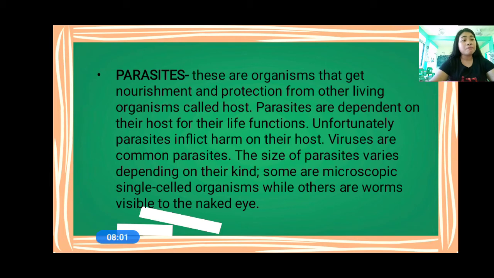So again, what is a parasite? Parasites are organisms that get nutrients and protection from another living organism, which we call the host. Remember that a parasite is dependent on its host for its life function.